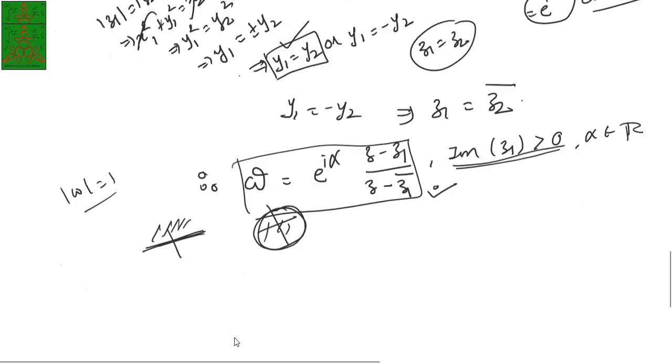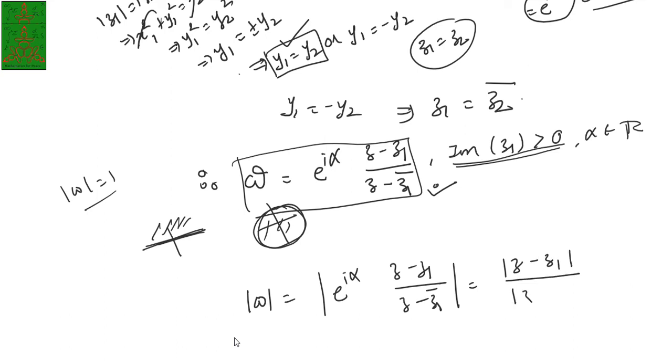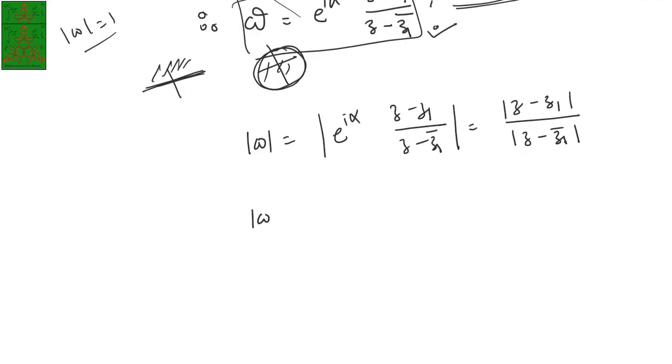If you take the modulus on both sides, the mode of w is nothing but the mode of e power i theta times (z minus z1) upon (z minus z1 bar), which gives you the mode of z minus z1 upon the mode of z minus z1 bar. We'll have the mode of w is equal to the mode of z minus z1 upon z minus z1 bar.